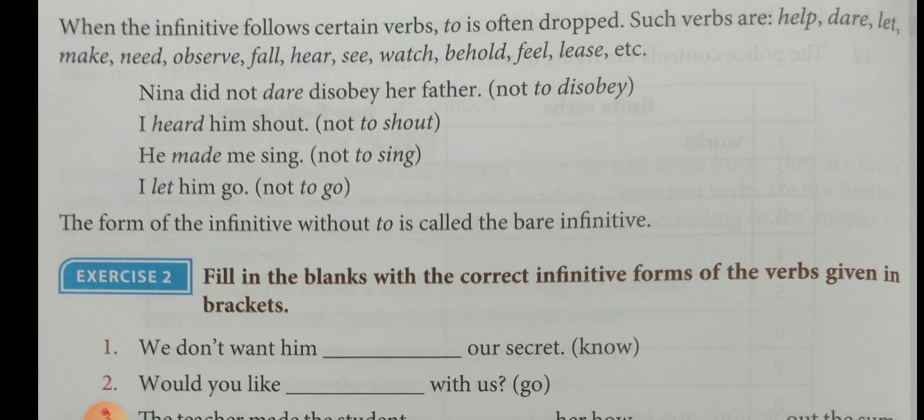Naina did not dare disobey her father. We should not use to here, to disobey. Instead, we say dare disobey. Dare to disobey, wrong. I heard him shout. It is not to shout. He made me sing, not to sing, instead of sing. I let him go, not to go. The form of the infinitive without to is called bare infinitive, B-A-R-E, bare.